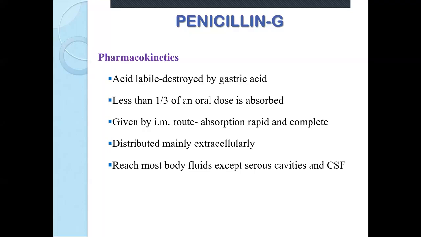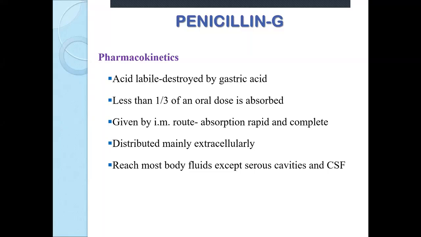Less than 1/3 of the oral dose is absorbed. So penicillin G was given by the intramuscular route, because of which the absorption could be rapid and complete. It has characteristic extracellular distribution. It reaches most of the body fluids, however, it cannot reach serous cavities and cerebrospinal fluid.